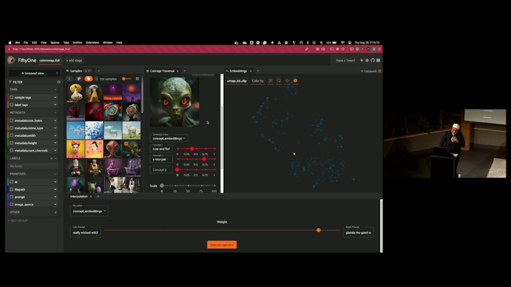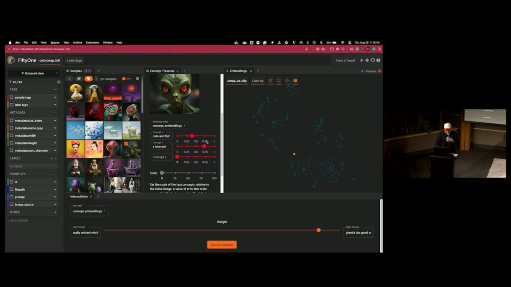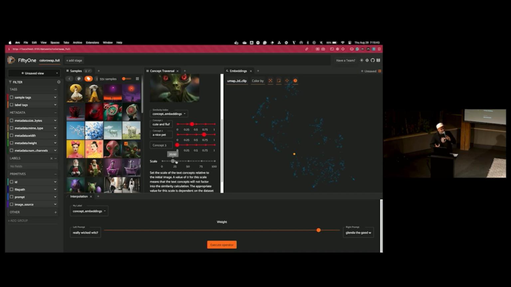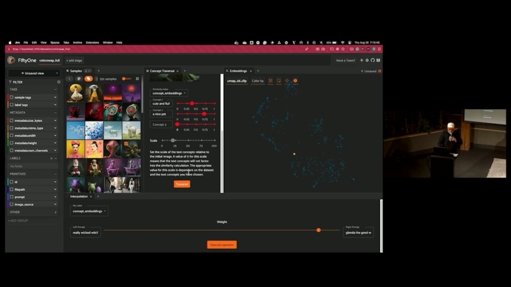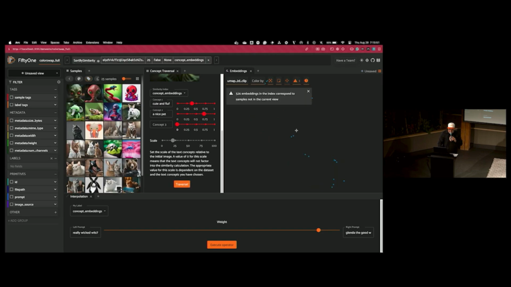And so we're going to, okay, see if I take the representation of this image, of this really wicked, scary-looking alien, and to this scary-looking alien, I'm going to add 2 vectors that are weighted differently. One vector is going to be the embedding for cute and fluffy. Another one will be for a nice pet. And we're going to traverse this embedding space to see where we end up. And then we can also, this is like the guidance scale. So that's that guidance scale hyperparameter. So we'll traverse that and see where we end up.